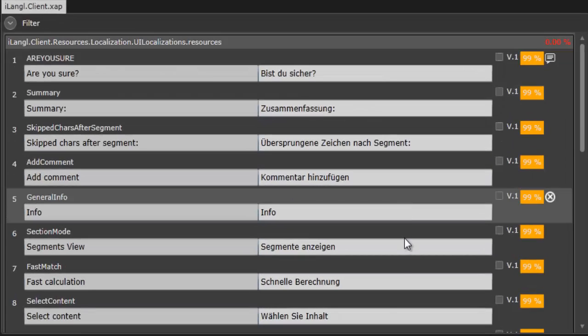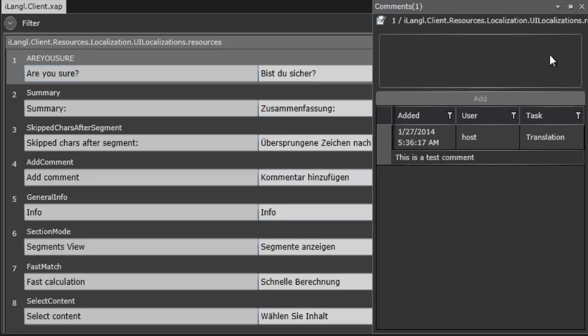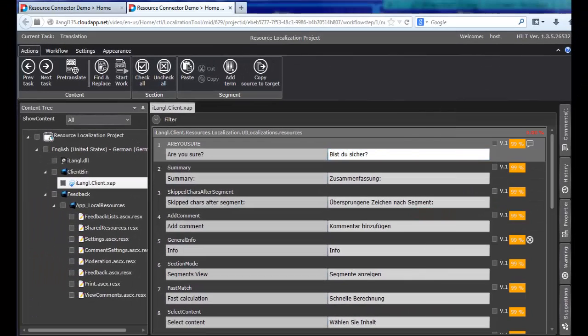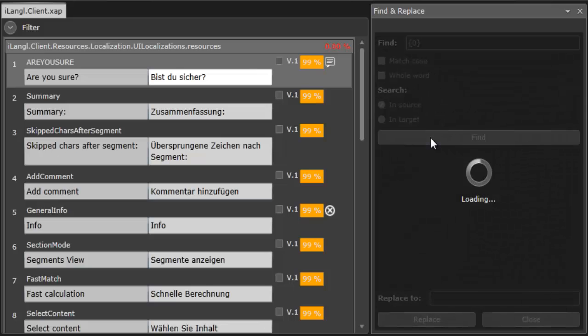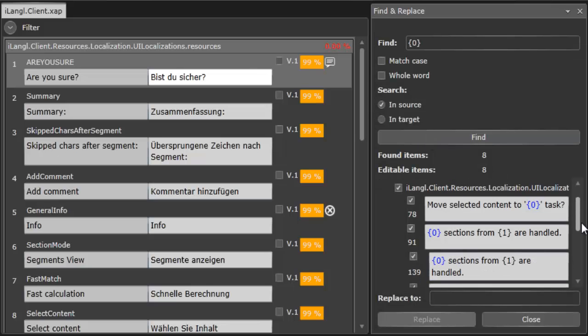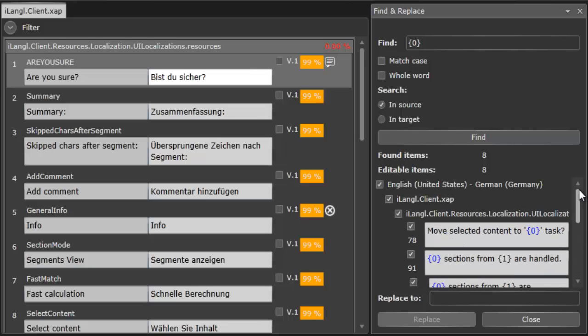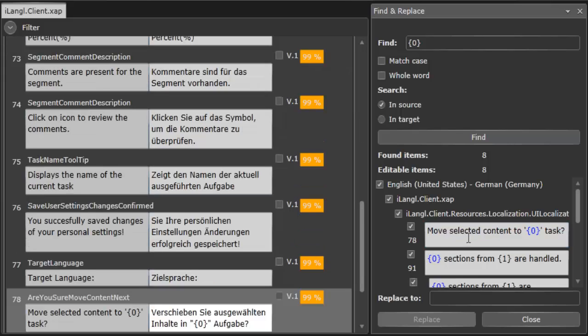This is how translated content looks like. Resource Connector can extract comments, and here you can see the comment for the selected segment. Additional validation rule was implemented to validate resource format items. Let's find format items in current content. Here you can see the case, and what I'm going to do is replace format item with wrong data to violate validation rule.